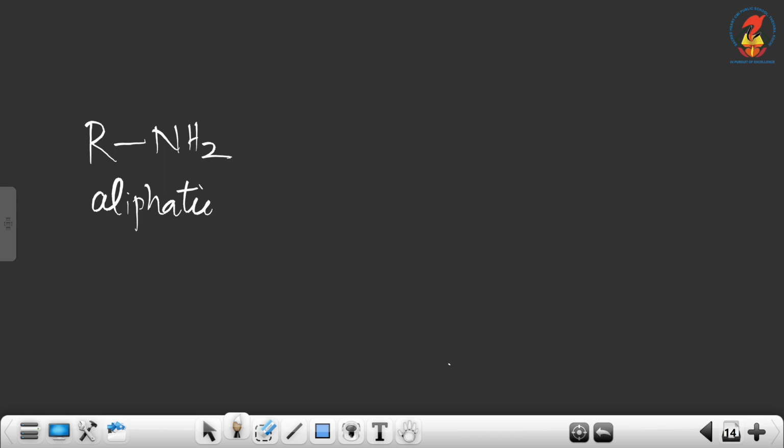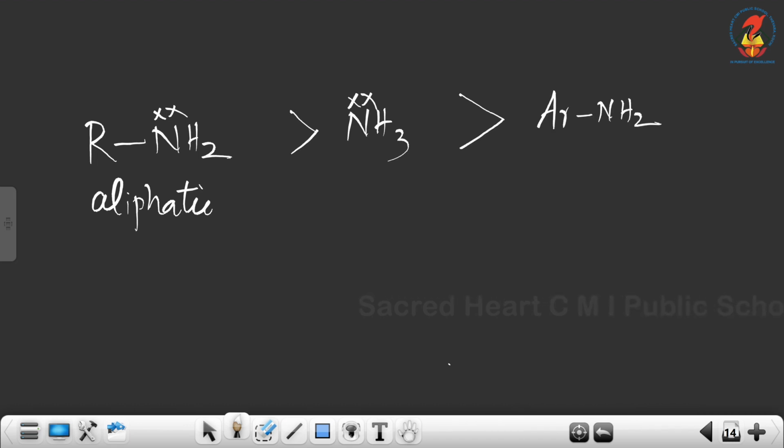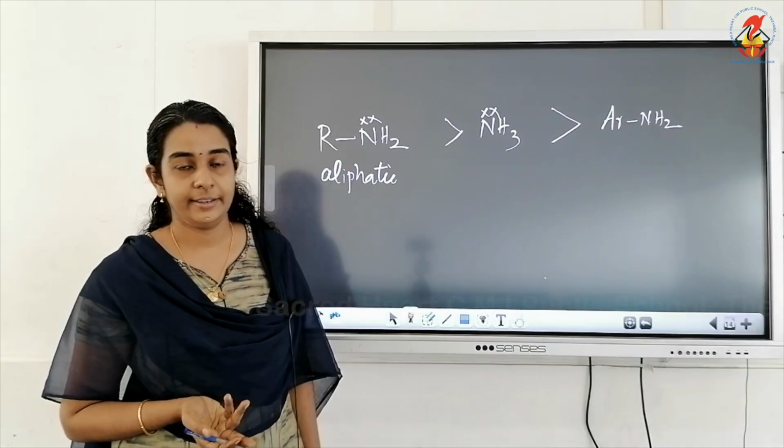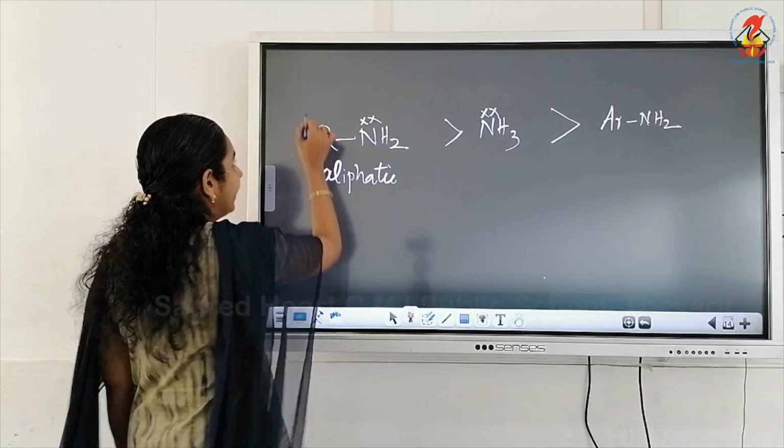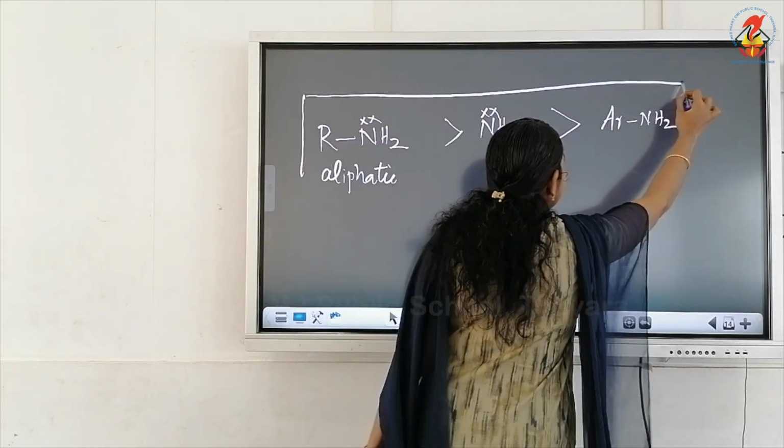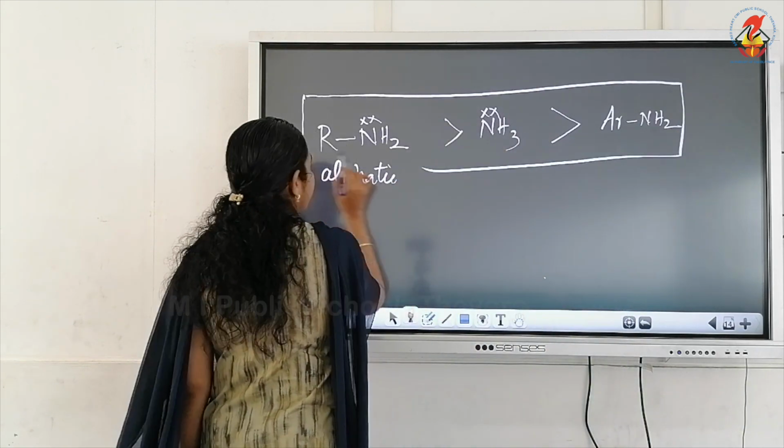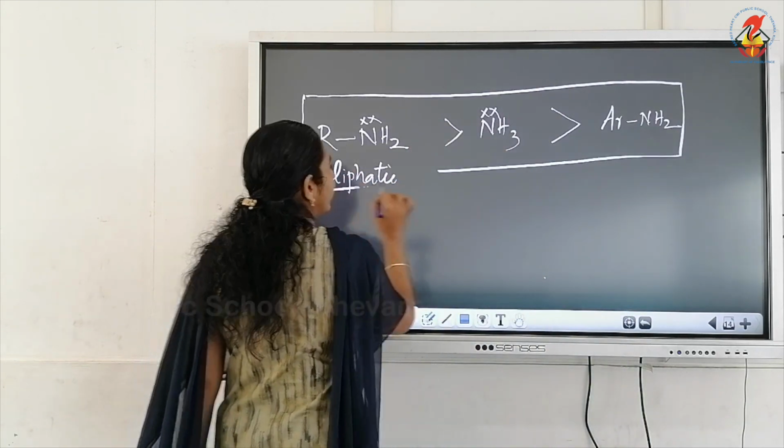Then which is more basic? Yes, ammonia. Remember, in every nitrogen there is a lone pair, and the least basic will be aromatic amine, or we can write it as aniline, benzene ring containing NH2. This is the conclusion of these two videos.